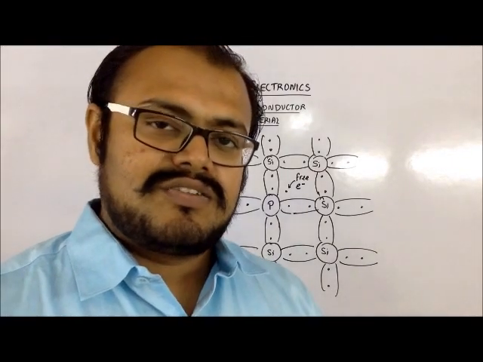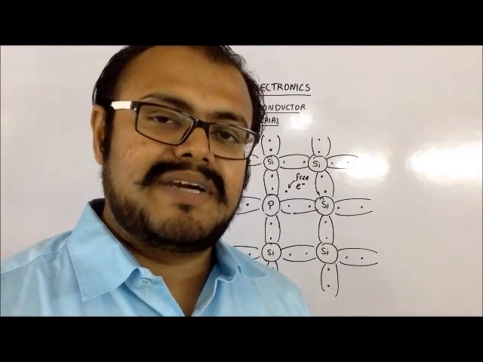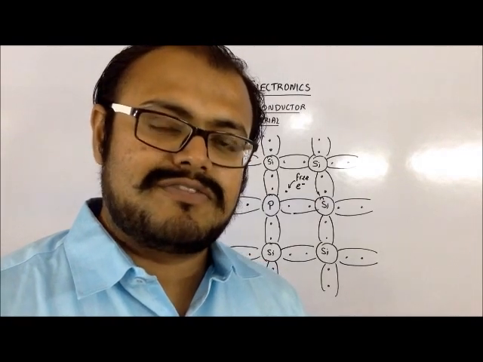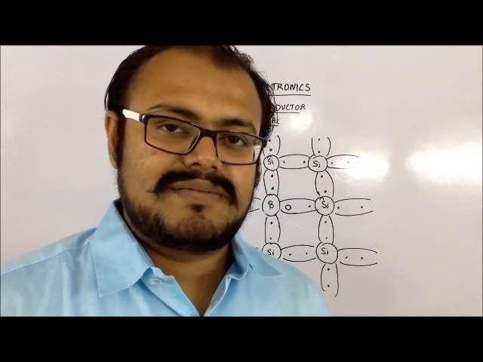Since the electron is very loosely bonded with phosphorus, it can jump into the conduction band with a very small amount of energy and provide conduction in the material. Because of this addition of an impurity atom, we can see that the conductivity of that material has increased many folds.